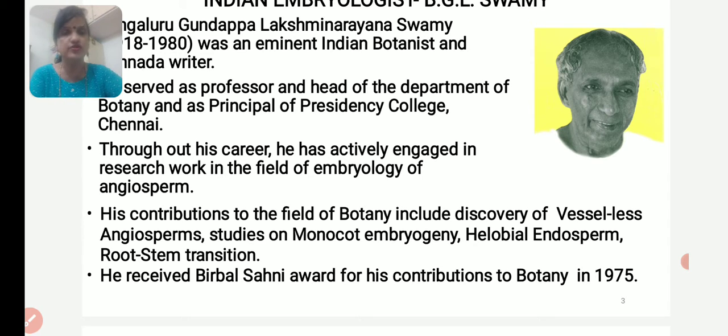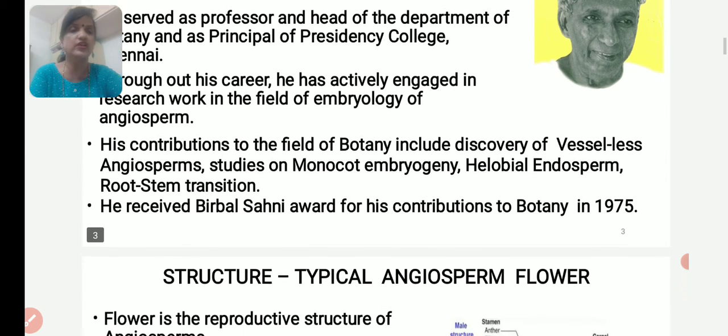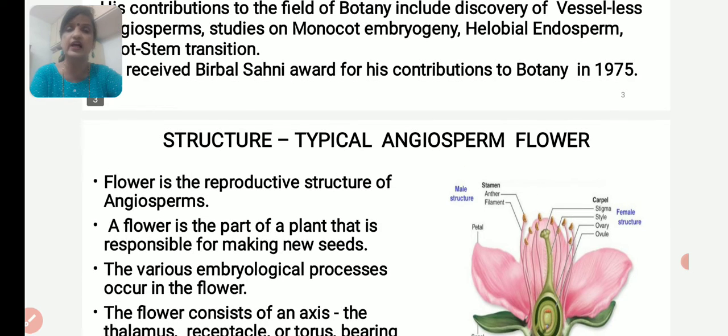His contributions to the field of botany include discovery of vessel-less angiosperms, studies of monocot embryogeny, helobial endosperm, and root-stem transition. B.G.L. Swami was also given the Birbal Sahni Award for his contribution in the field of botany in 1975.